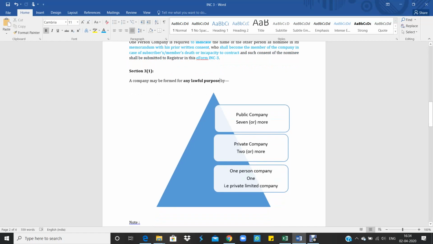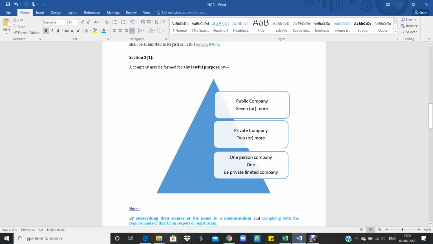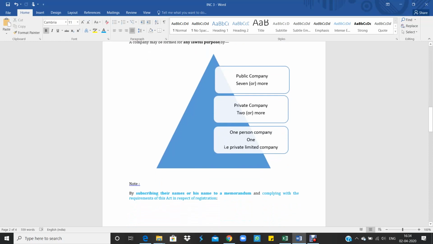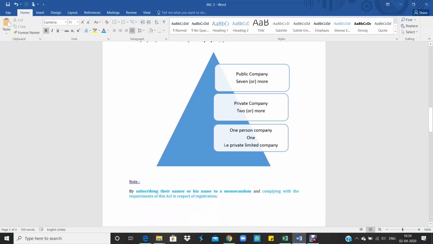If a group of people want to form a public company, there should be a minimum of 7 members and there may be more than 7 members. If they want to form a private company, there should be 2 members or more than two also. And if it is a one person company, one person will be there, and that one person company can be treated as a private limited company.